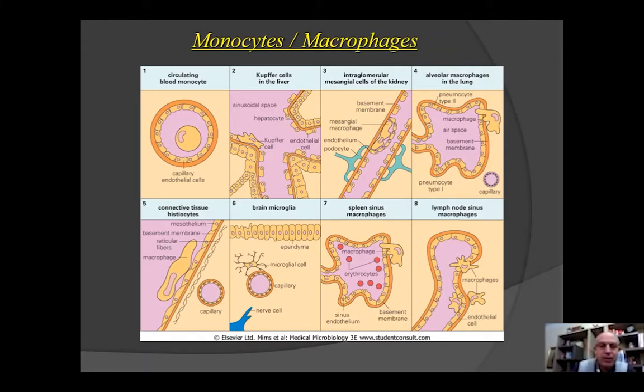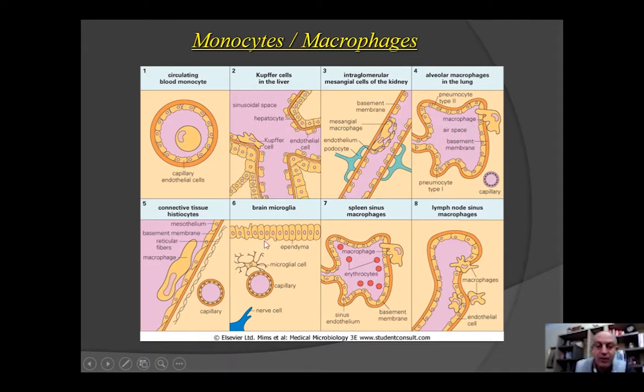And here we will find all the macrophages all over the body. In the blood, we will have monocytes. In the liver, we will have Kupffer cells, just macrophages, but they have a name, and they are doing the same function as any macrophage: capturing, phagocytosing, and presenting antigens. In the kidney, we have mesangial cells. In the lung, we have alveolar macrophages, which are very important.